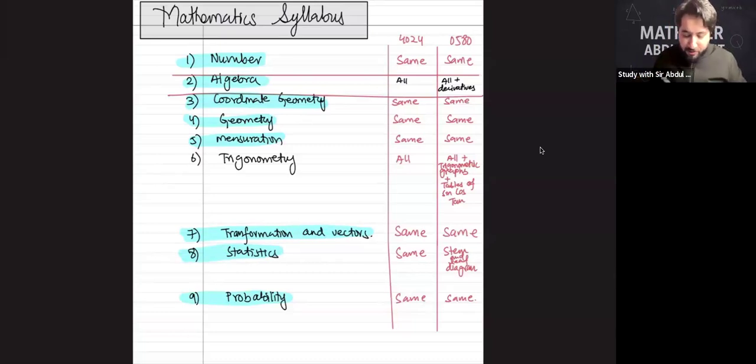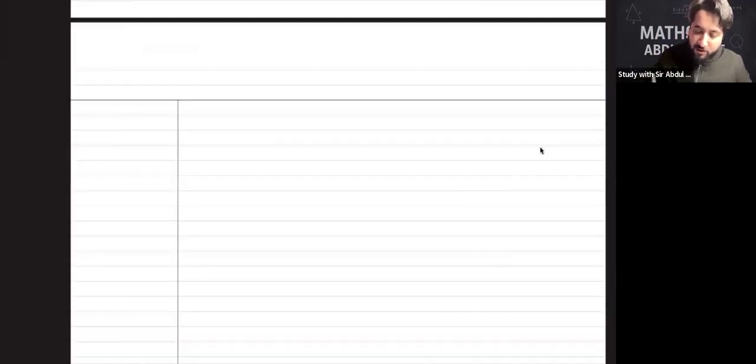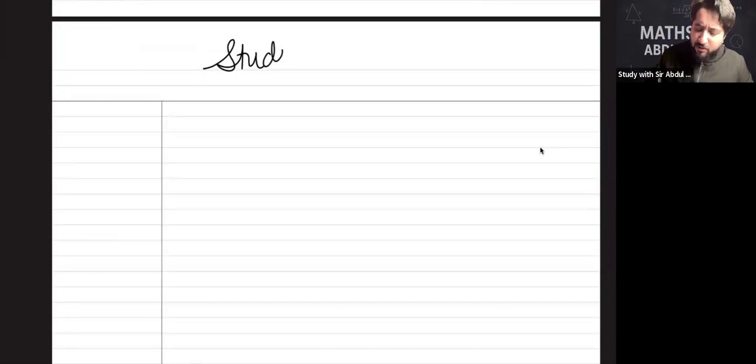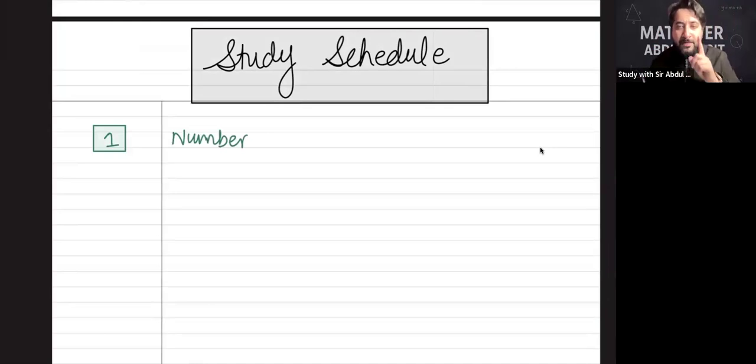Yes. Proceeding with one more thing, how you should be planning to study for math examinations. I'm gonna give you a proper schedule for that. So please pay attention. How to study for math examination? Study schedule. This is the first lesson we can work on. What should be your criteria for finishing your syllabus? Like for example, topic number one, numbers. And remember one thing, your goal should be CIE. Your goal is not the school examination or any pre-mock examination or mock examination.